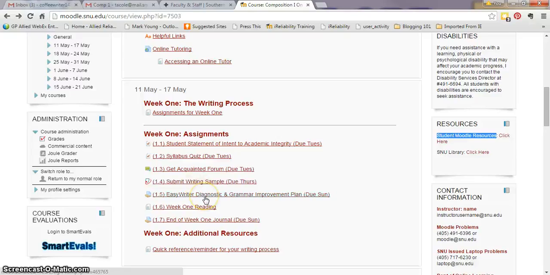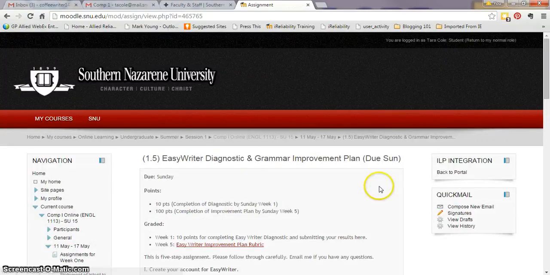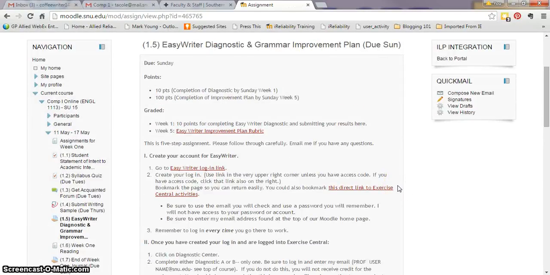On 1.5, you have your Easy Writer Diagnostic and Grammar Improvement Plan. I do want to go over this with you because a lot of students forget about it until the end of our class. On this assignment, there's going to be a couple parts. The first part is that this week you have, and it's worth 10 points, the diagnostic due by Sunday. That is not something that you can leave to 10 o'clock on Sunday night to complete. This will take you at least an hour, maybe longer, and you need to sit down and do it all in one session. So make sure you give yourself plenty of time to complete this so you can do well on it. If you do well here, then it will give you less work to do throughout the rest of the course.